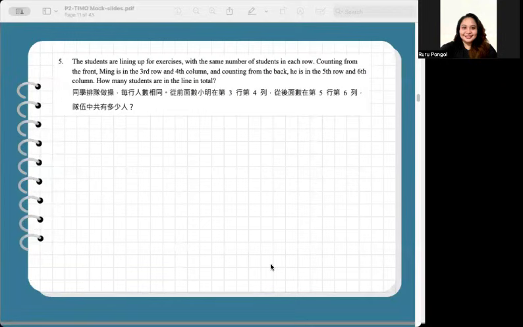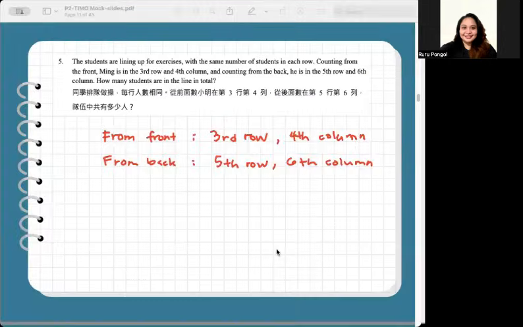Number 5. The students are lining up for exercises with the same number of students in each row. Counting from the front, Ming is in the third row and the fourth column. And counting from the back, he is in the fifth row and the sixth column. How many students are there in total? The total number of rows is found by adding the front and the back positions and then subtracting 1.